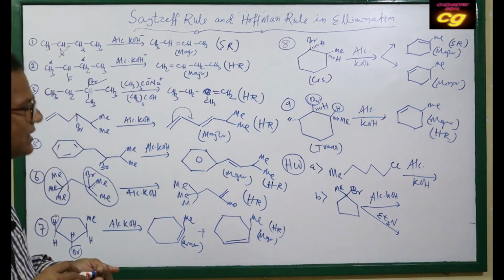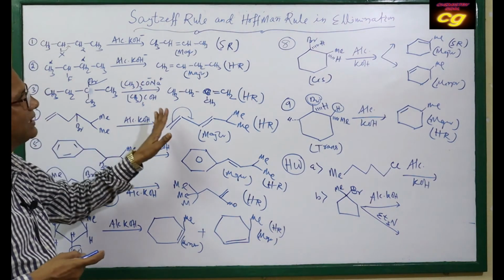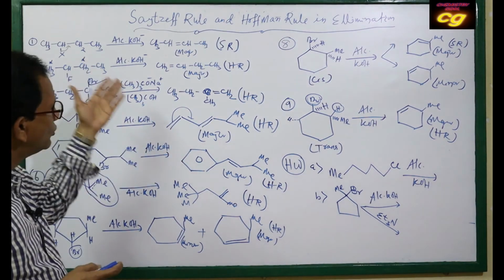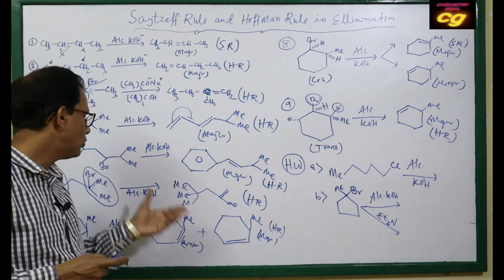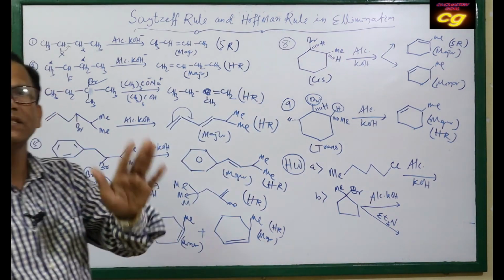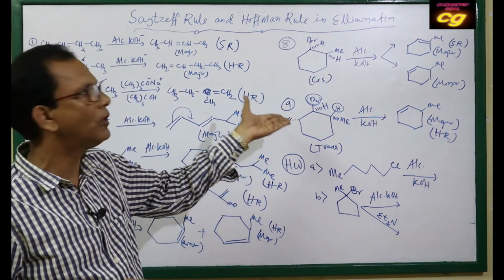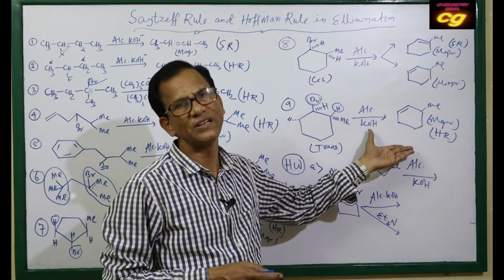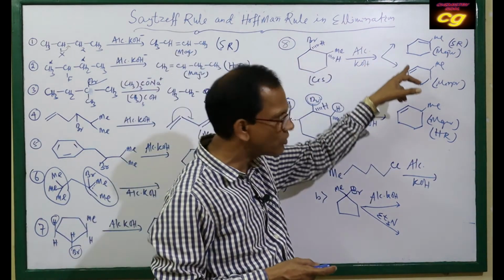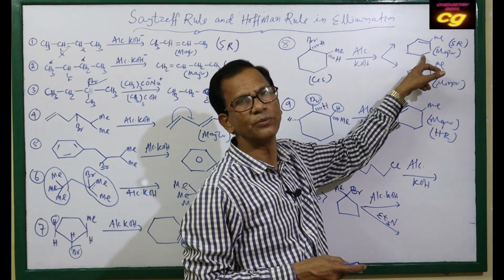The major thing is we have to see in which case the less substituted alkene is preferred, and in which case the more substituted alkene is preferred. We have to see the structures. If the compound is a cyclic compound, elimination should always be anti-elimination. It may be Saytzeff rule or Hofmann's rule. In this case only the Hofmann product is possible, and in this case both products are possible, but as it is more substituted, it is the major product.